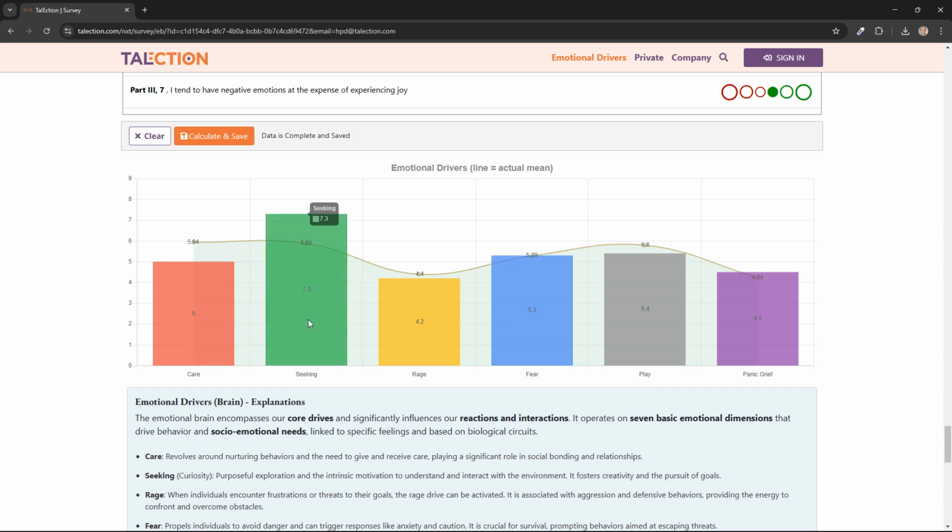For seeking, your score is 7.3. The mean or the average of the group is 5.88. So that means that this respondent's seeking is slightly above the average. Rage is slightly below. Fear is pretty much on average. Play is slightly below, and panic grief is slightly above.